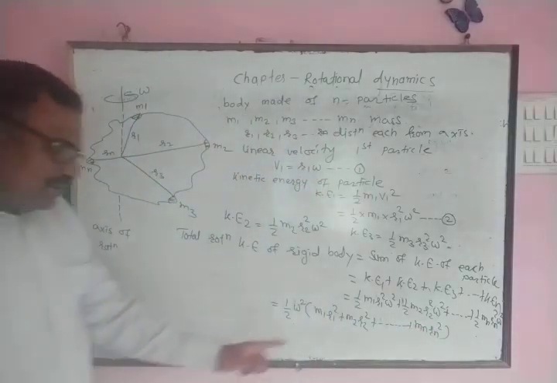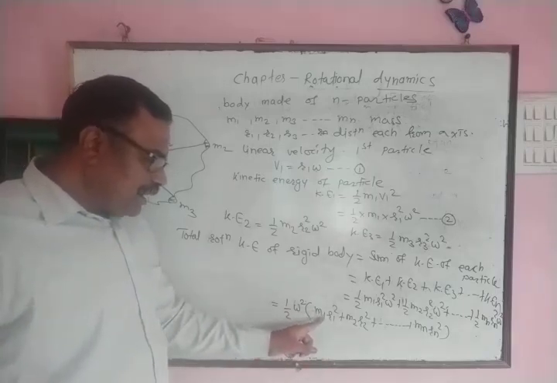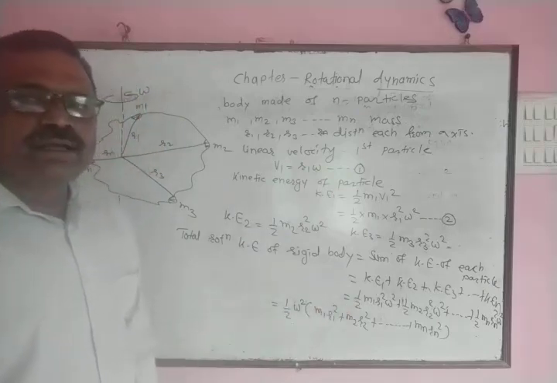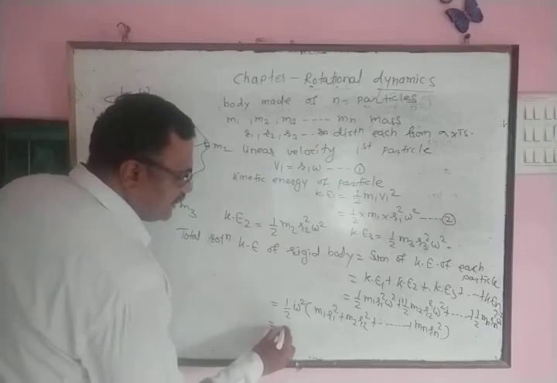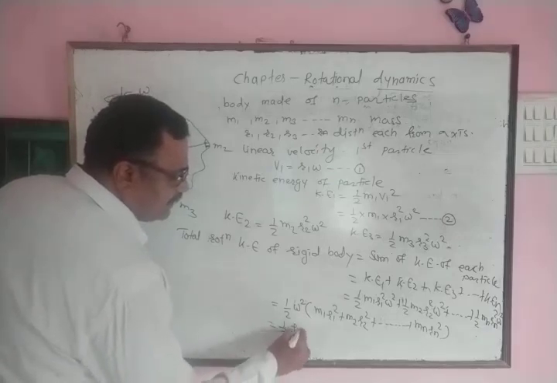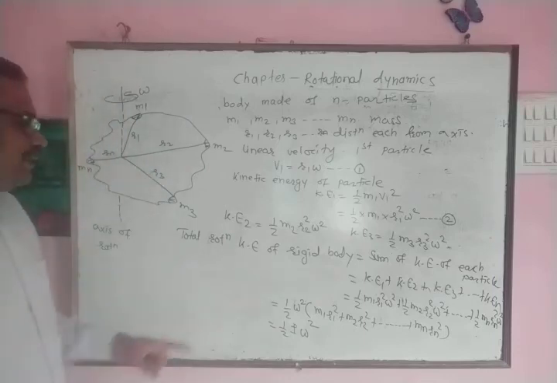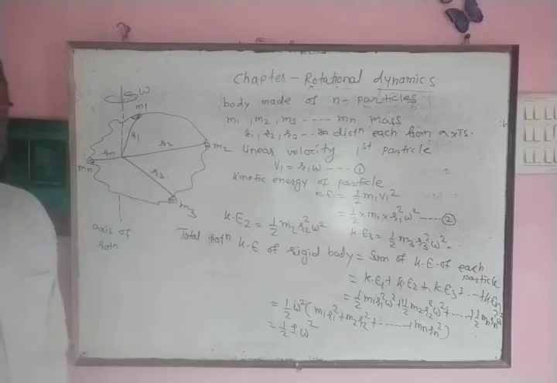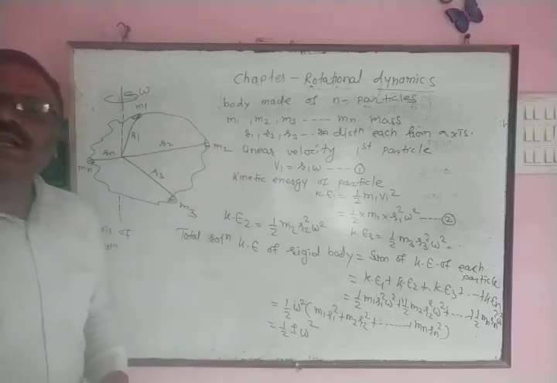Remember, bracket is a sum of product of mass of each particle and square of distance of particle from the axis of rotation. Therefore, according to definition, it is moment of inertia. Therefore, rotational kinetic energy of rigid body is given by formula 1 by 2 I omega square. In this way, rotational kinetic energy.